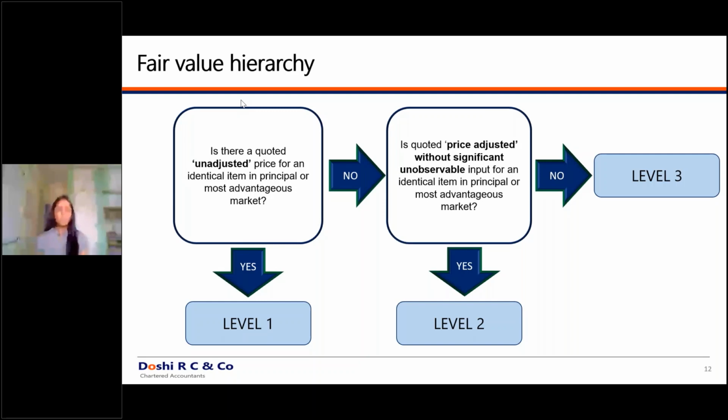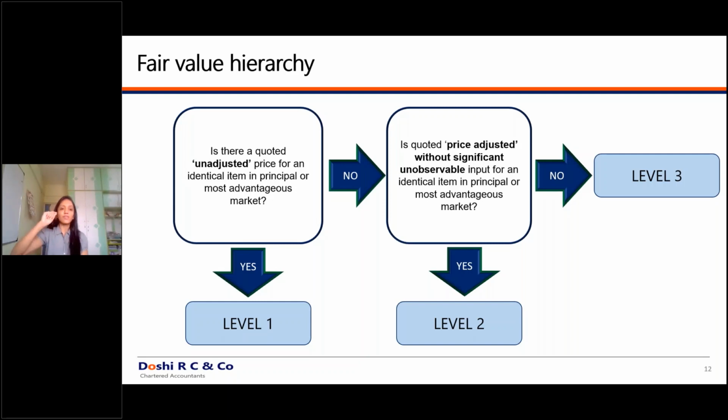if you have a quoted price which is unadjusted in any form, for an identical item, and you have used that price as it is, it might be from the principal market or from the most advantageous market. In such cases, the valuation is classified under level 1, because you have the most reliable value under level 1.